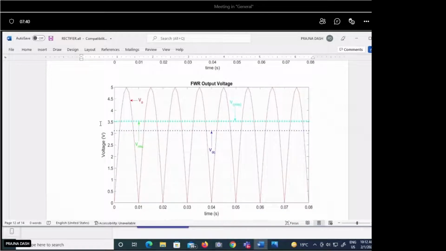So this is how in full wave rectifier circuit usually we get a better DC value in comparison to your half wave rectifier circuit. Still, either half wave or full wave rectifier circuit, whatever the output waveform we are getting, that is not in a pure DC form, it is a pulsating DC form.